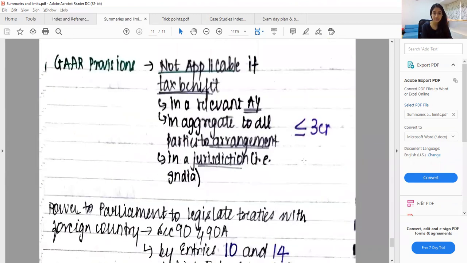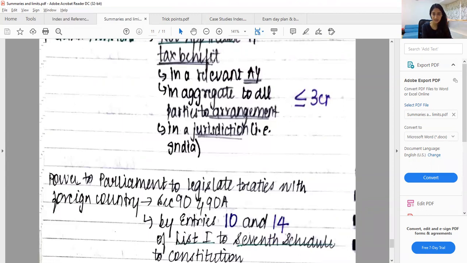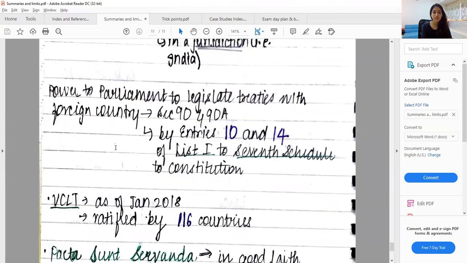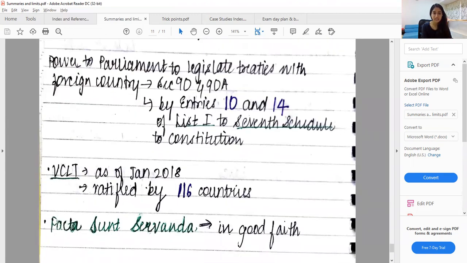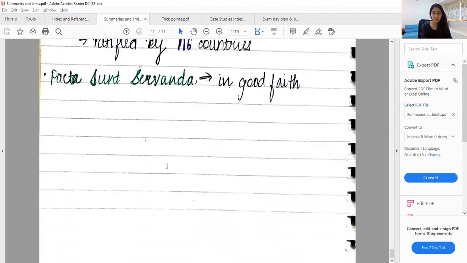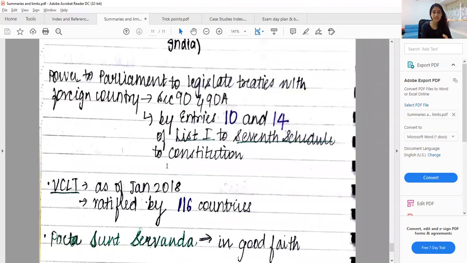Then this was the GAAR limit, which is 3 crore, which is the tax benefit. So if the tax benefit is less than 3 crore, then GAAR will not apply. So this you have to keep in mind. Then there were some tax treaties, some things to remember. So these were all the limits and summaries which I had made to ensure that I cover everything in paper 6 as well as paper 7, and I do not waste a lot of time.